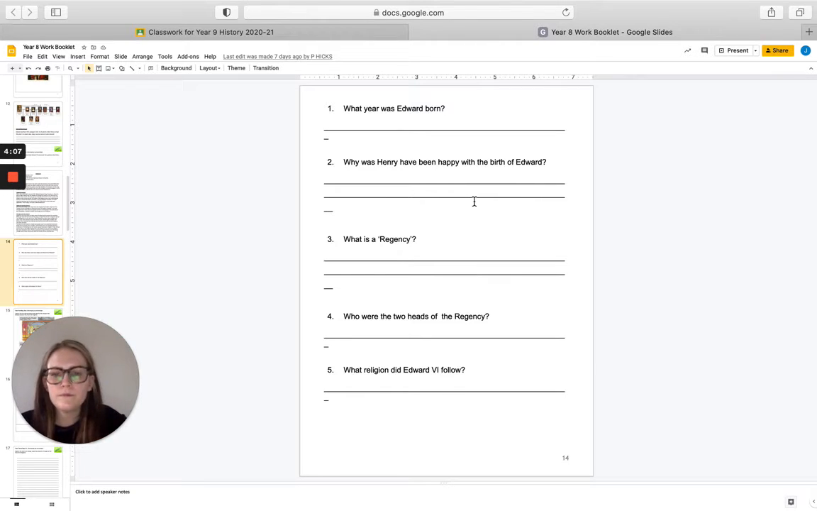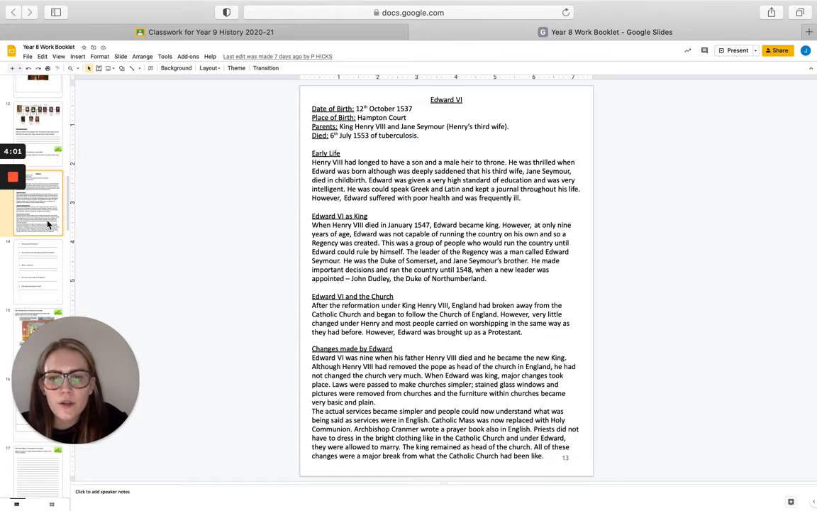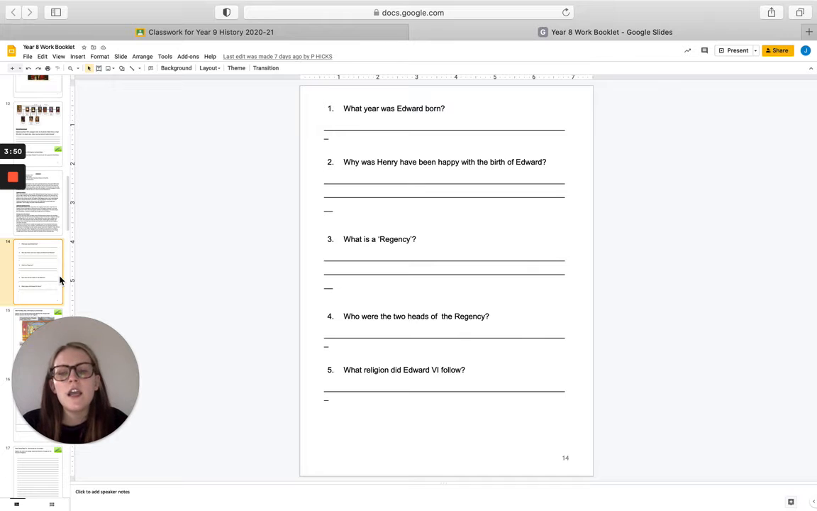Question 3 was where it got a bit more tricky. So what is a regency? And if you look here, a regency was created. This was a group of people who would run the country until Edward could rule by himself. Okay, so a group of people who would run the country until Edward could rule by himself.